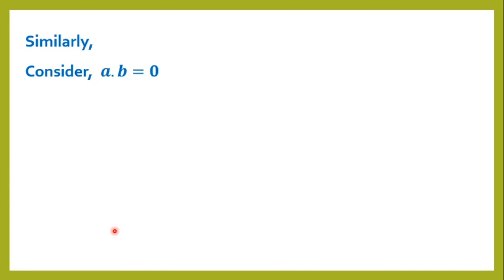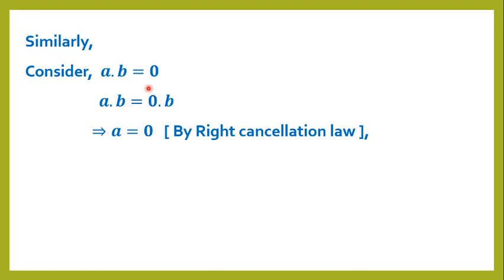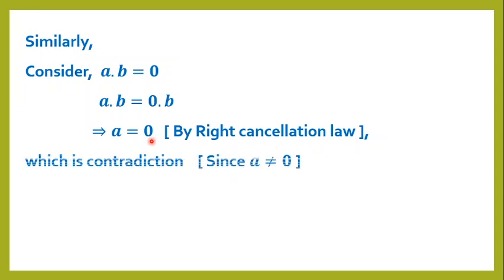Similarly, consider a into b equal to 0. Here 0 can be written as 0 into b. By right cancellation, here b gets cancelled. That implies a equal to 0, which is a contradiction since a is not equal to 0. Therefore, R has no zero divisors.